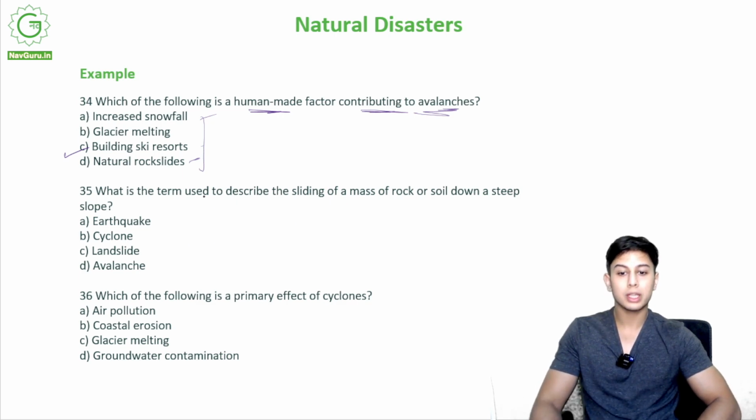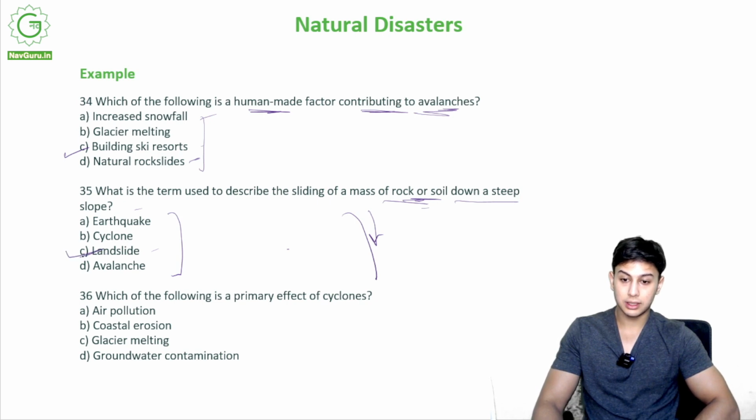What is the term used to describe the sliding of a mass of rock or soil down a steep slope? So if it is a steep slope and rock and soil are sliding down, what is the correct option out of these? Is it earthquake? Is it cyclone? Is it landslide? Is it an avalanche? We're talking about rock or soil. Is this C, landslide? Okay.